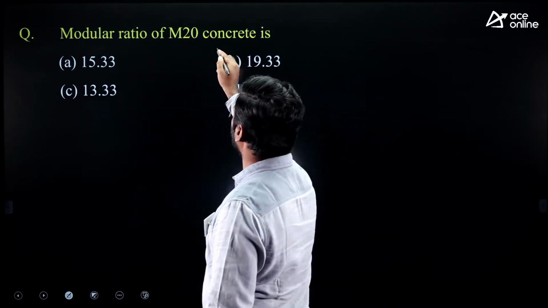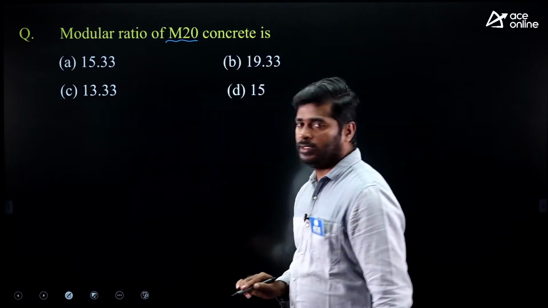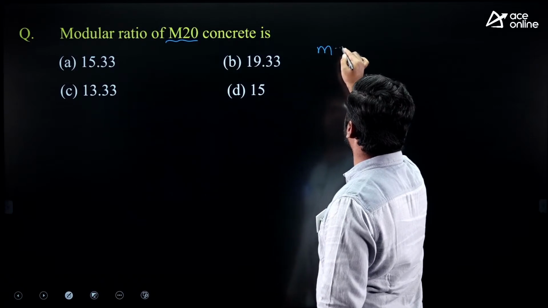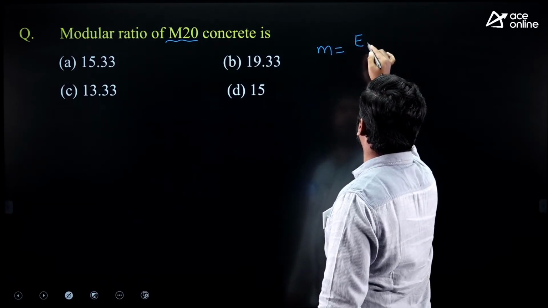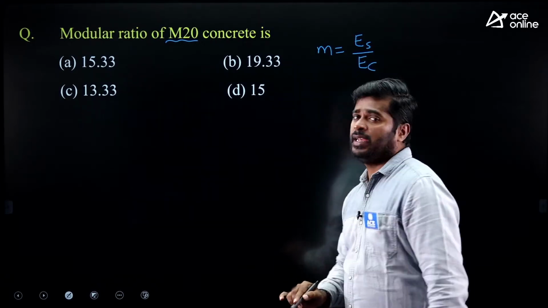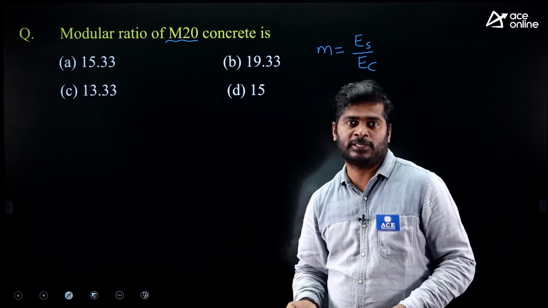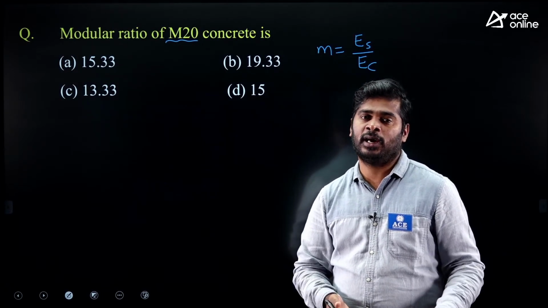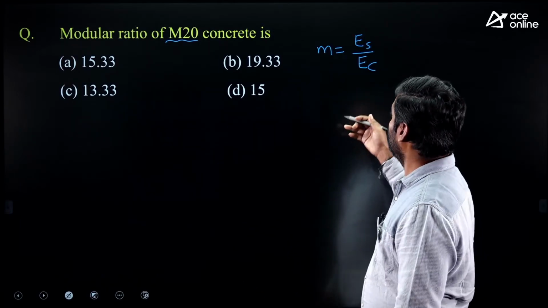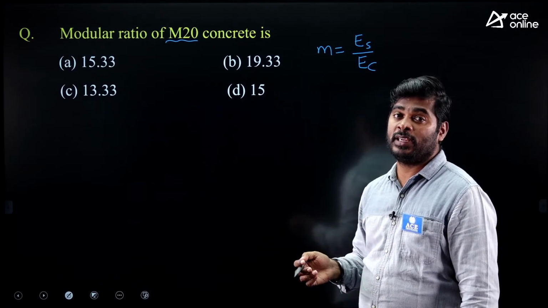Modular ratio of M20 concrete is. Modular ratio, sometimes the definition will also be asked. Modular ratio can be defined as E strong by E weak. We are using two materials in RCC. One is steel, another one is concrete. Steel is the stronger material, concrete is the weaker material. That's why we can write down ES upon EC.